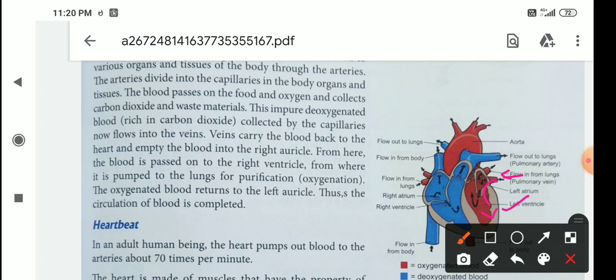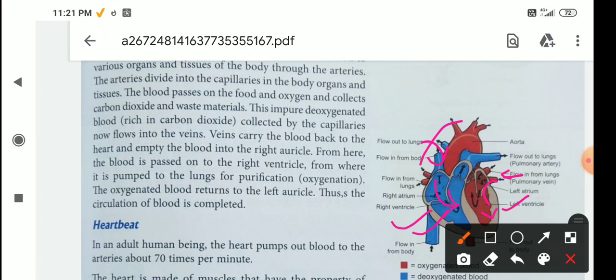So what happens then? The impure deoxygenated blood, rich in carbon dioxide, is collected by the capillaries. So here you see deoxygenated blood flows from all parts of the body and enters the heart. Then it comes to the right ventricle, and ultimately goes to the lungs for purification.